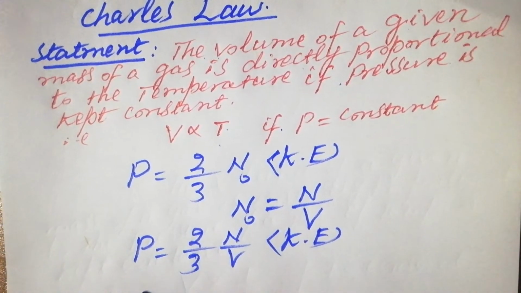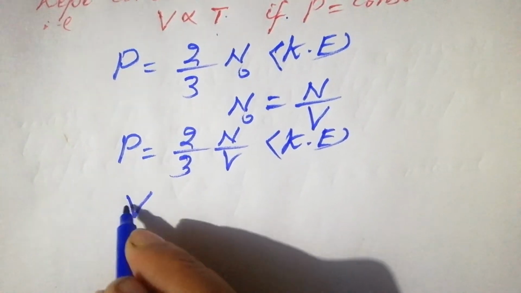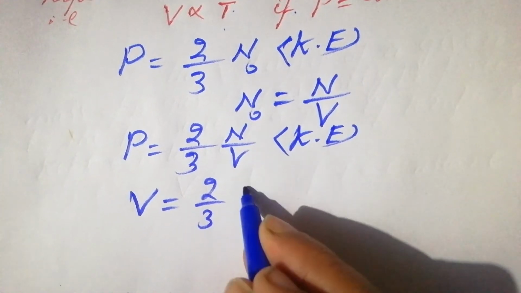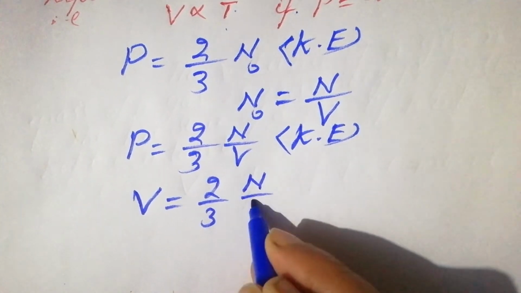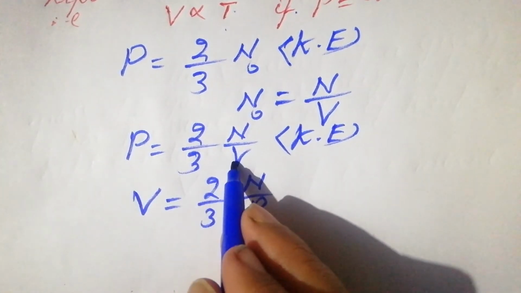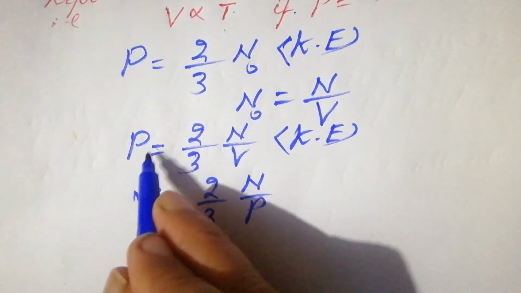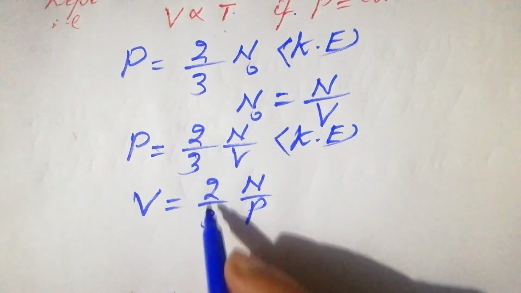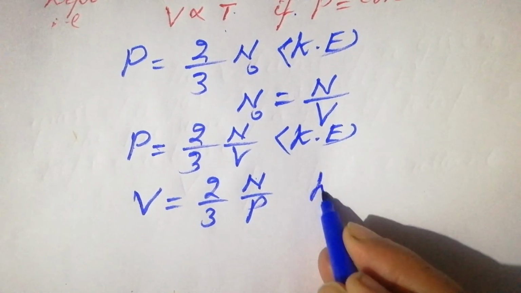Cross multiplying, V is shifted to the other side, so V is equal to 2 by 3 N over P times the average kinetic energy.